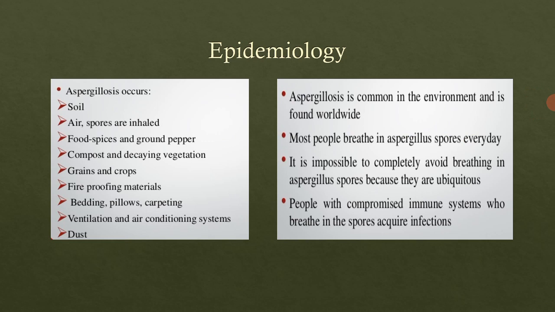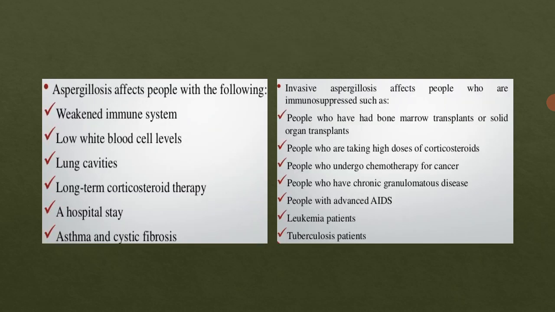All right, then people with compromised immunity have more risk of getting these infections. Similarly, like candidiasis, in candidiasis also, persons with HIV or any other immunocompromised state, or having metabolic disorders, are at higher risk of getting this infection. Right, now we will see which group or type of people get affected by this infection.